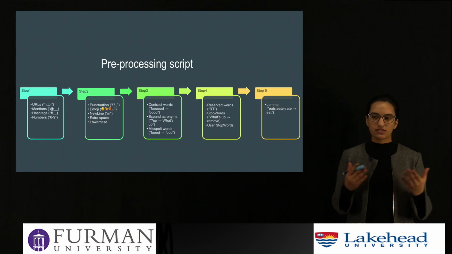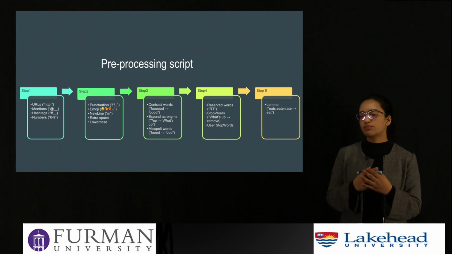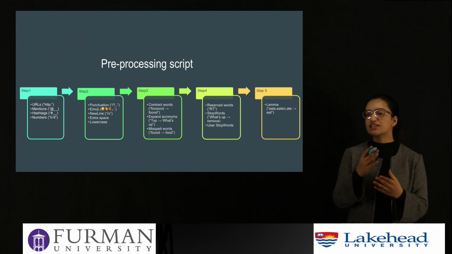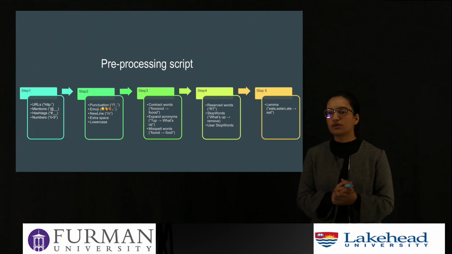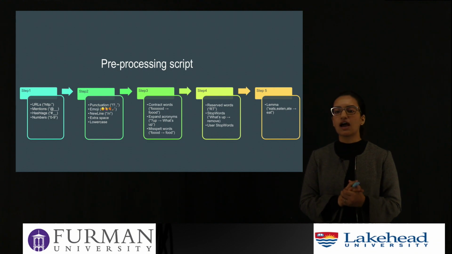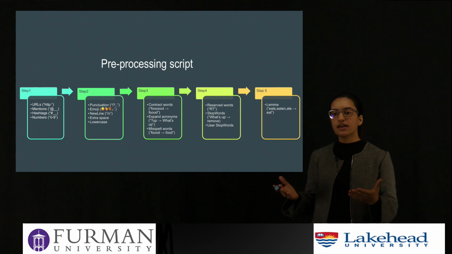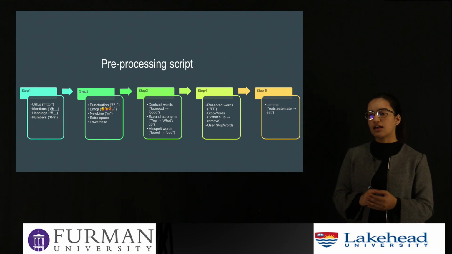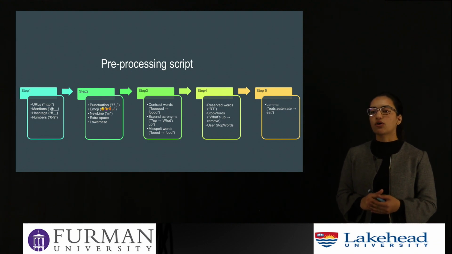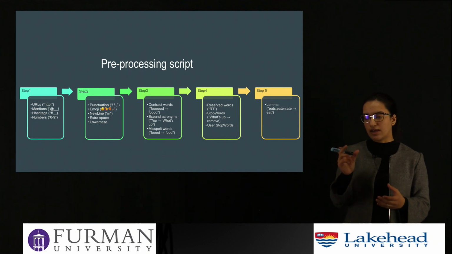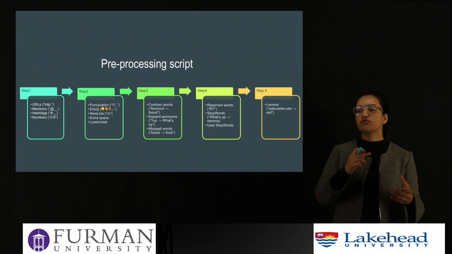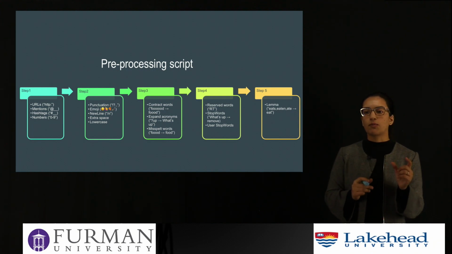So how does it start? We are pre-processing our tweets by following these 5 steps. We start with removing the URLs, mentions, hashtags, and numbers. In step 2, we are removing the punctuation, emojis, new lines, extra spaces, and lowercasing. Then we contract those words which have extra length, for example, "fooood" is converted to "food", like we properly use it.